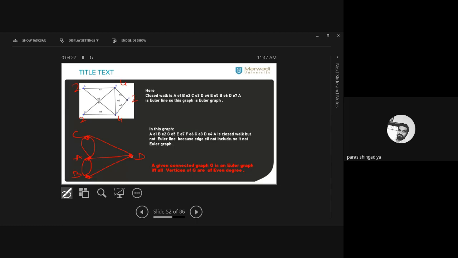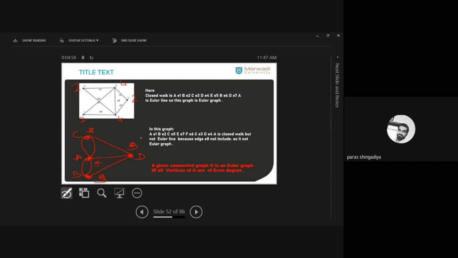Now we use this condition to see why it is not possible. Okay, so here the degrees of all the vertices are odd, means no vertex has even degree. Clear? All the vertices have odd degree. It is an odd number. Means in such a graph it is not possible to find such a closed walk. It is not possible to find such a closed walk which covers every edge exactly once.